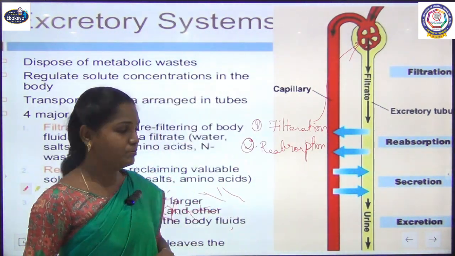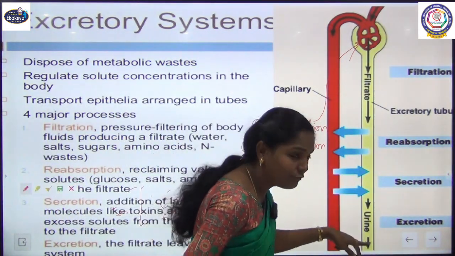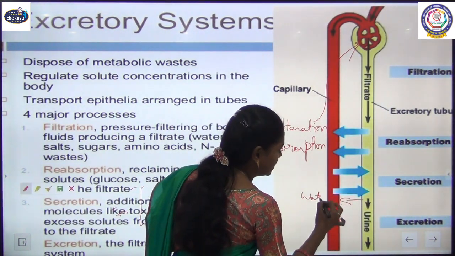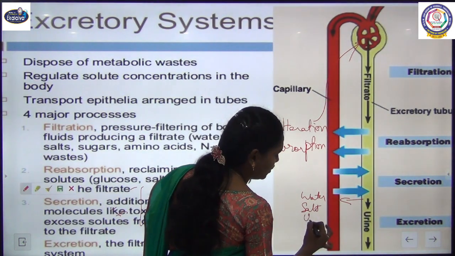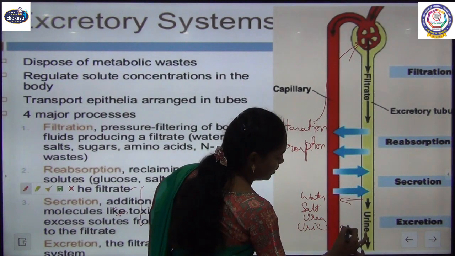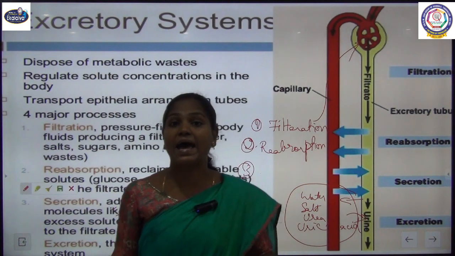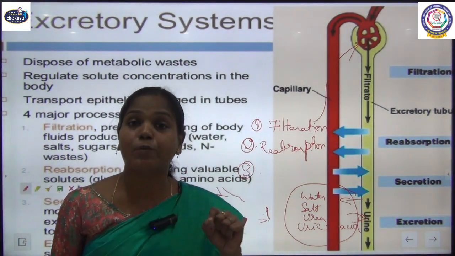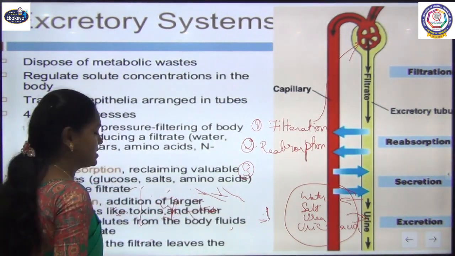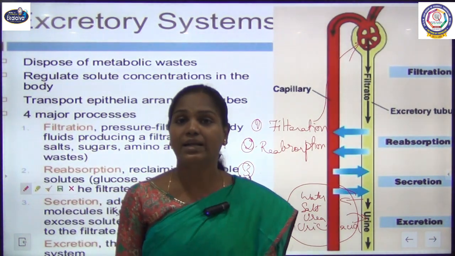Then the next one. When it is reabsorbed, the remaining fluid will have a little amount of water along with salt, urea and uric acid. Actually, this combination only we call our urine. So this process of releasing this component alone out of our nephron, we call secretion, and at last it is excreted out from our urinary bladder.